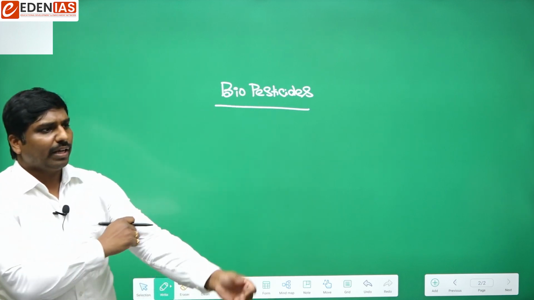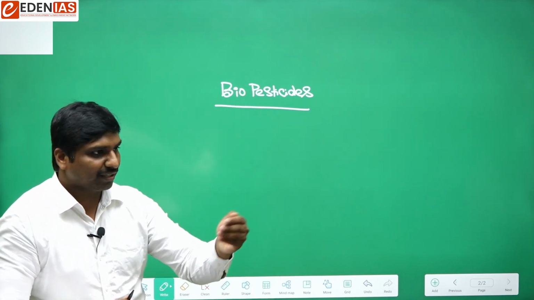Okay, so have you gone through the document? Have you checked the examples there?